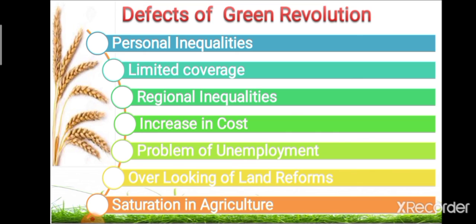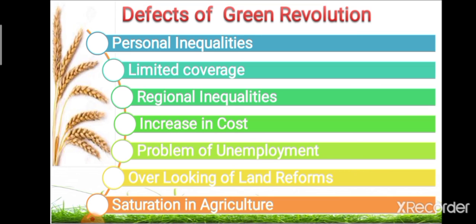In green revolution, the stress is laid only on the use of seeds, manures, fertilizers, tools, while land reforms have been overlooked. Agricultural development is impossible without land reform. So land reforms are very important in case of agricultural production or development. So this is the next defect of green revolution, that is overlooking of land reforms.